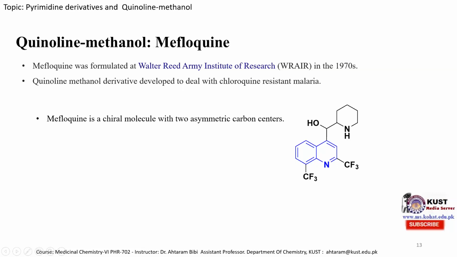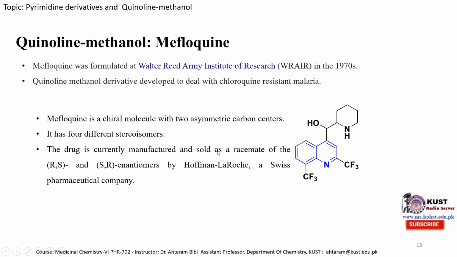So the mefloquine molecule consists of 2 chiral centers, so it has 4 different stereoisomers, but the drug is currently manufactured and sold as a racemate. It doesn't matter whether it is an R center or S center; it is available and sold in the racemate form, RS and SR, by this pharmaceutical company.